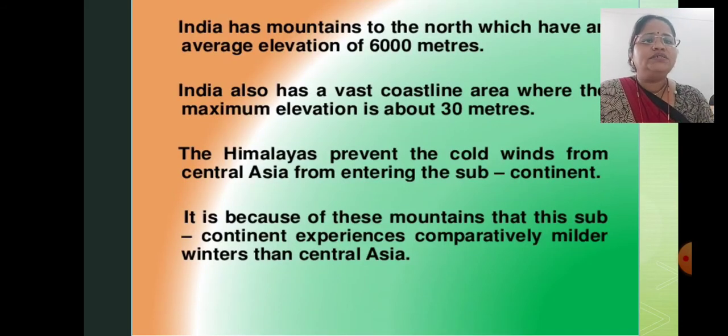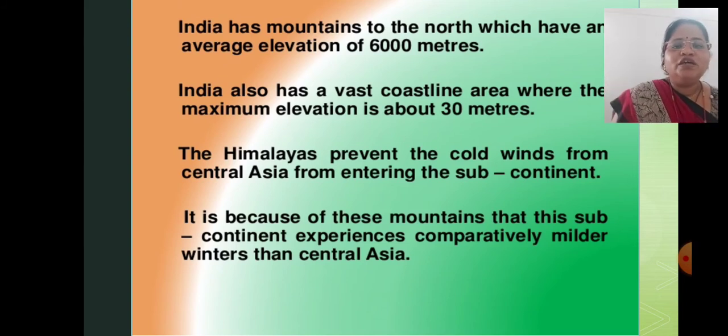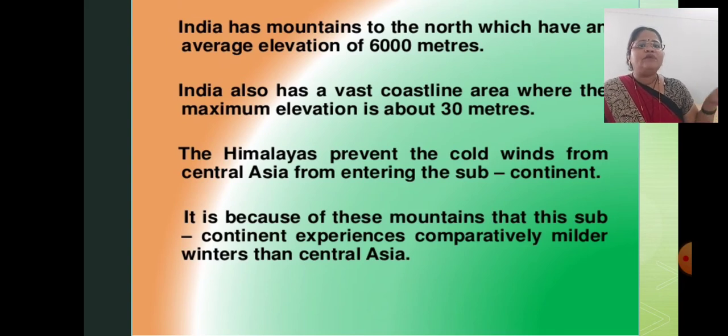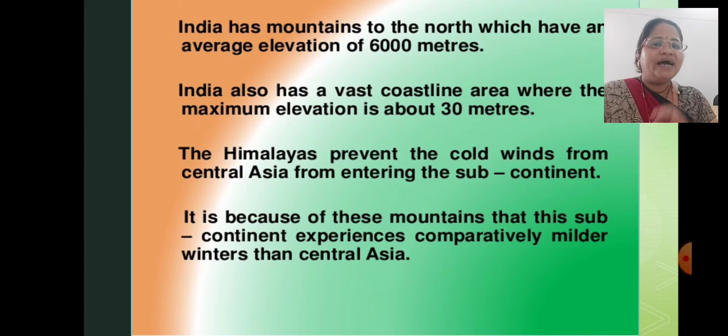India has mountains to the north which have an average elevation of 6,000 meters. India also has a vast coastline area where the maximum elevation is about 30 meters. The Himalayas prevent the cold winds from Central Asia from entering the subcontinent. So it is because of these mountains that this subcontinent experiences a comparatively milder winter than Central Asia. This is all affected by altitude. So altitude is also very important.